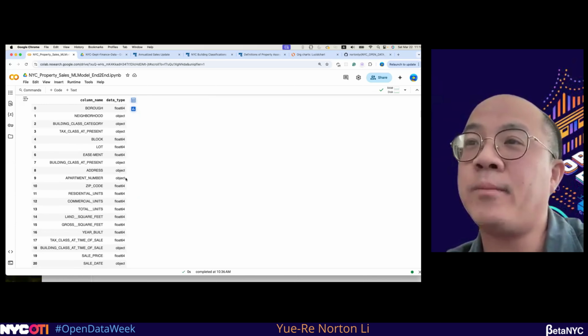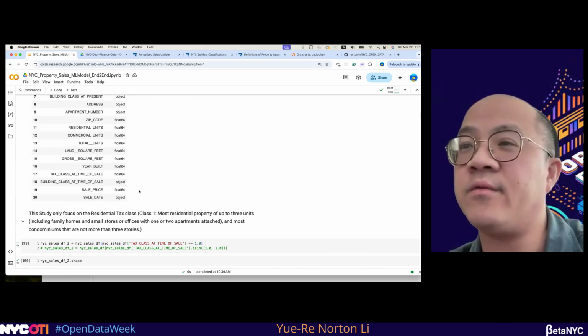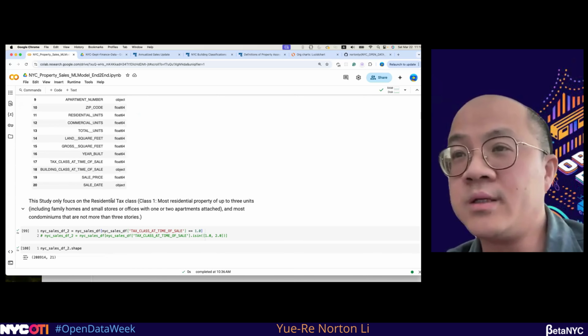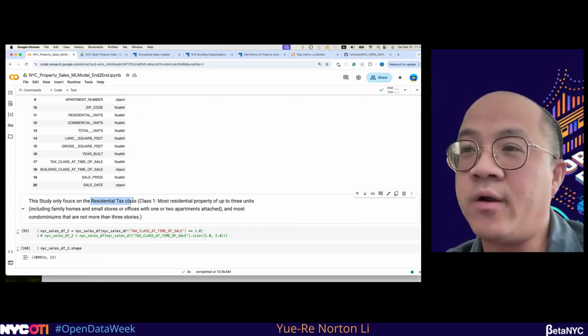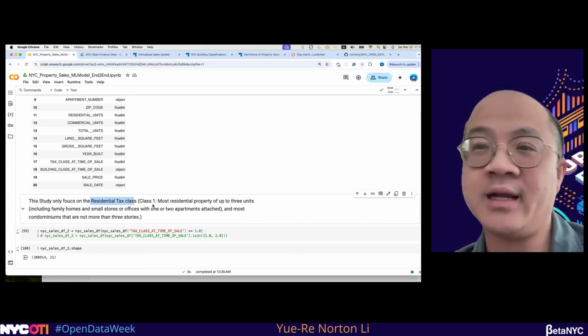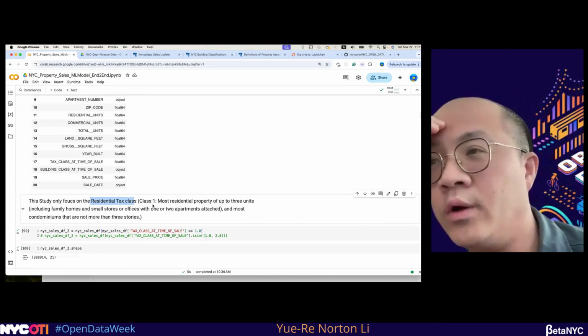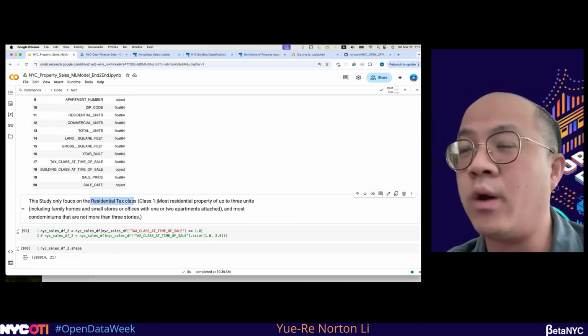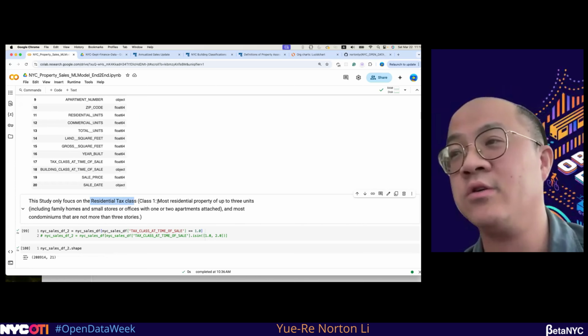After I browse the data types, the next thing is, because all the data I grabbed has different classes of the housing sales, the sales actually have a class, let's say class 1 and class 2. For this project, we only base it on class 1 because it is more focused on residential property.